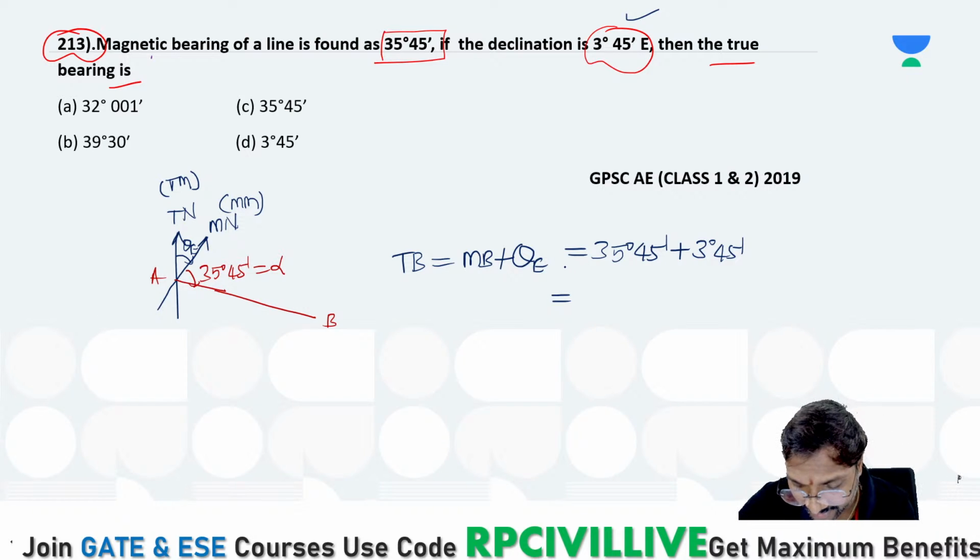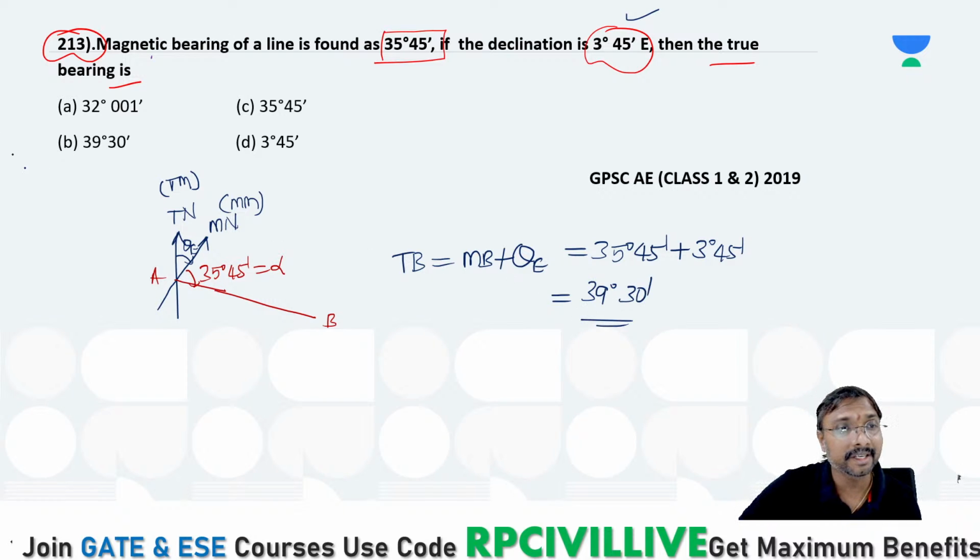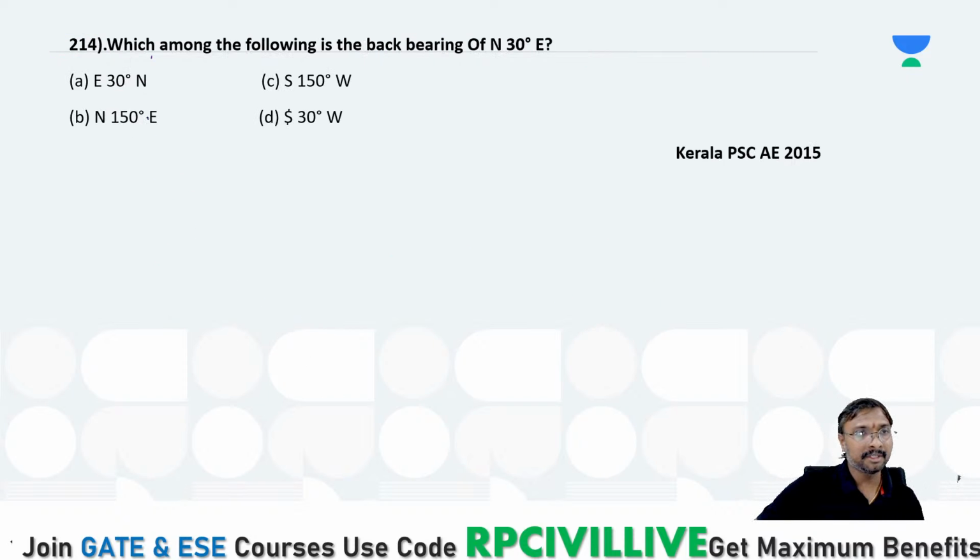If you are just adding these two values, how much it comes to be? 39 degrees, right? 39 degrees 30 minutes, right? 39 degrees 30 minutes means which option is correct? Option B is correct, na? Yes, option B will be the correct answer. Is it clear? Right. Now select the answer for this 214 question, everyone.